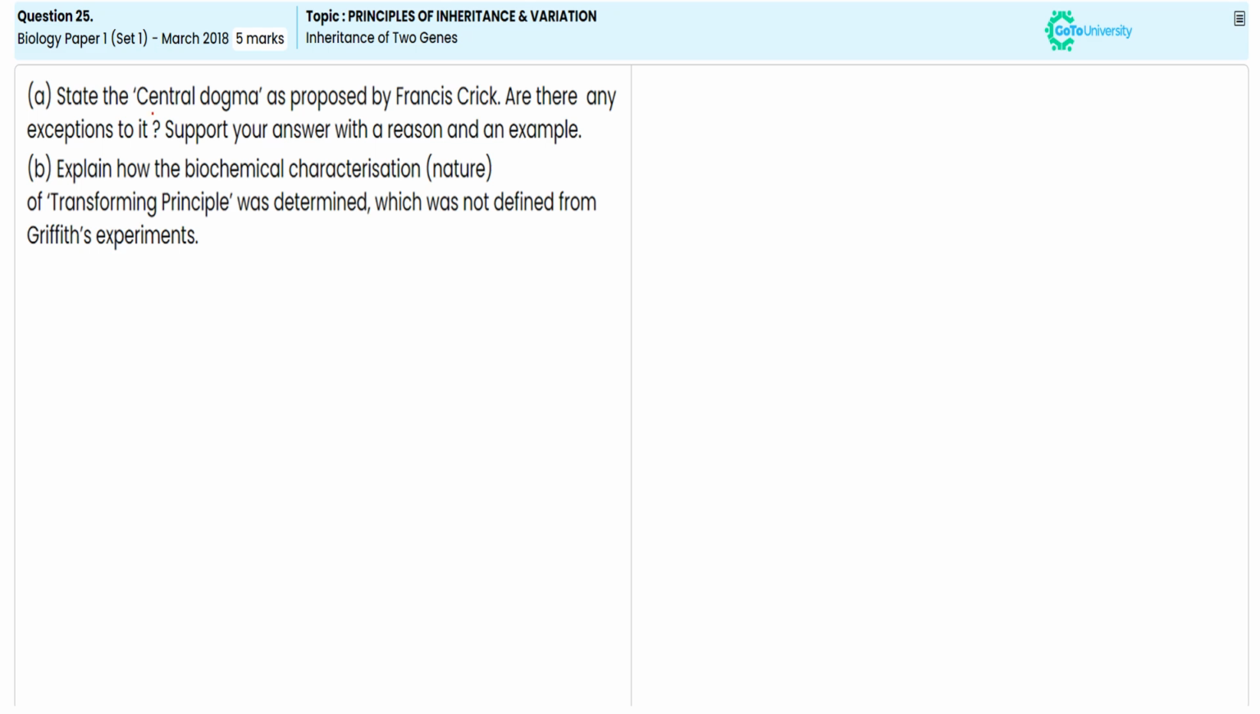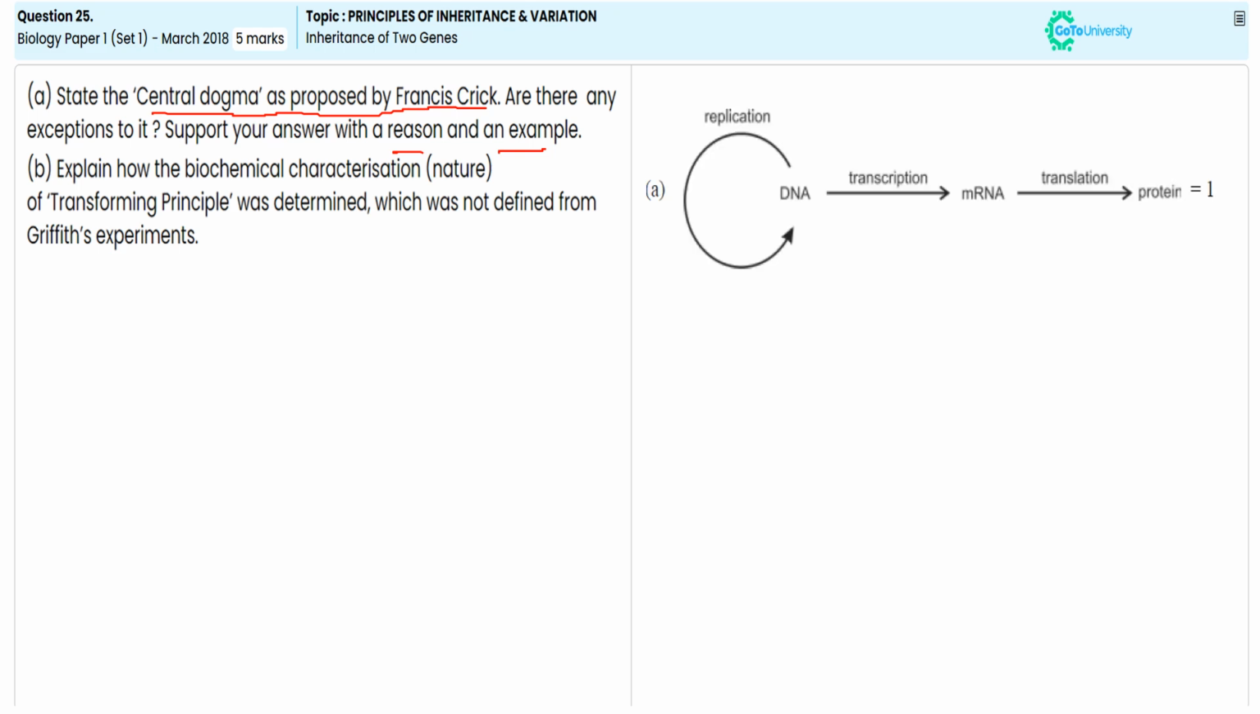In this 5 mark subjective question, they are asking us to explain the central dogma, the way it was explained by Francis Crick, and also the exception with the reason and example. First, let me start with the central dogma. DNA multiplication into multiple copies is called replication. Formation of RNA from DNA is called transcription. And formation of protein from RNA is called translation. For this mention, you will get 1 mark.